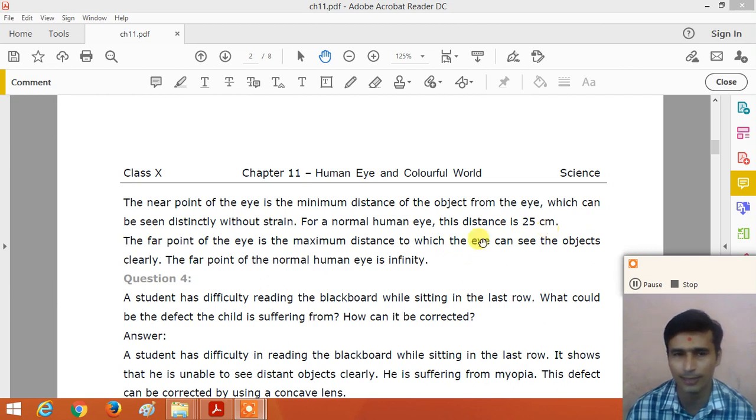Now what is the far point? The far point of the eye is the maximum distance to which the eye can see objects clearly and comfortably. The far point of the normal human eye is about infinity. So the range is from 25 centimeter to infinity. Understand what the near point and the far point of the human eye are.